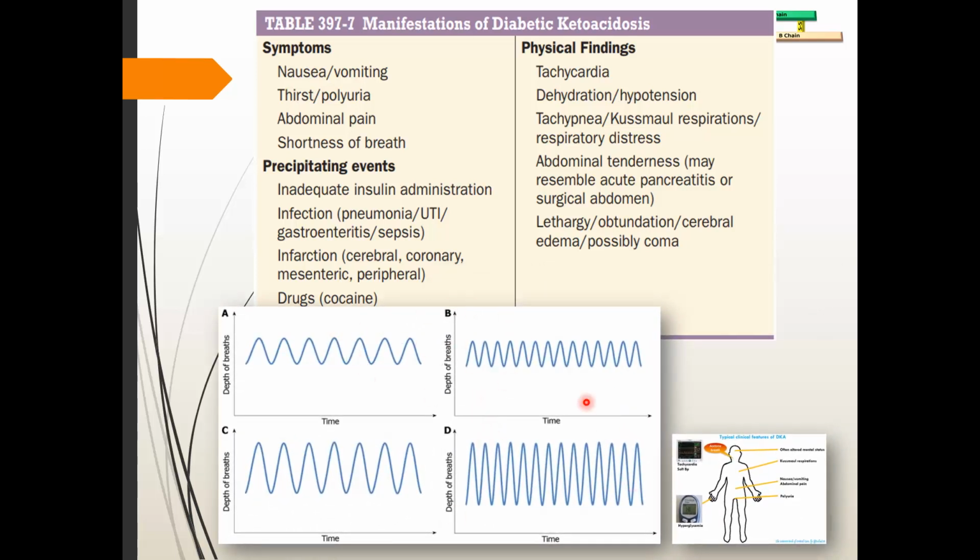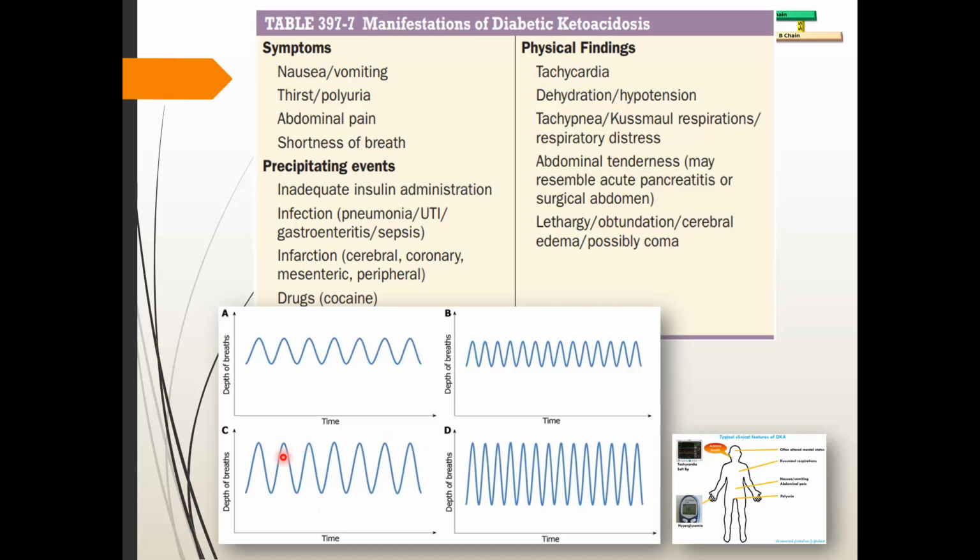So this is a very quick and easy illustration of how you remember Kussmaul breathing. You can say this is a normal respiration with normal depth. And what can you call it? You can call it tachypnea, because there is increased respiratory rate. You can see more and more respirations going on, but the depth is not increased.